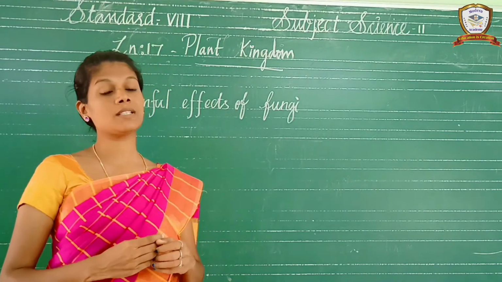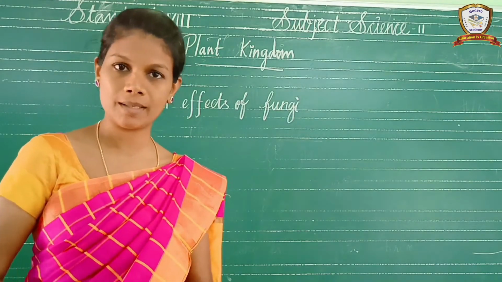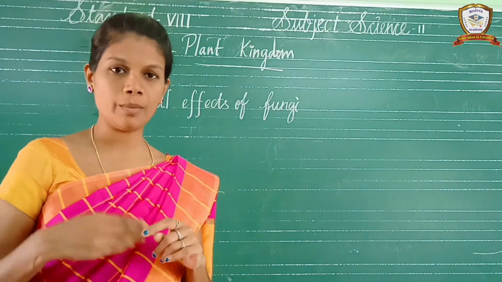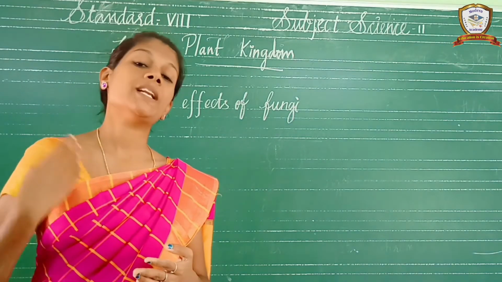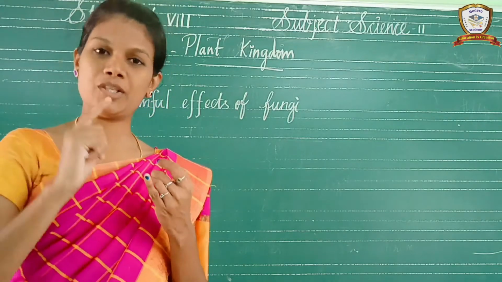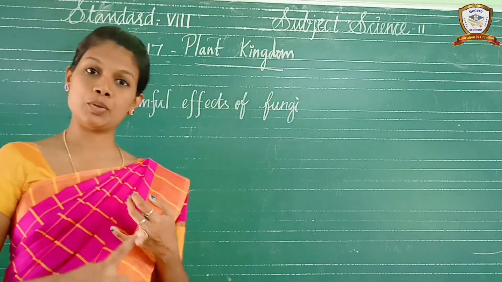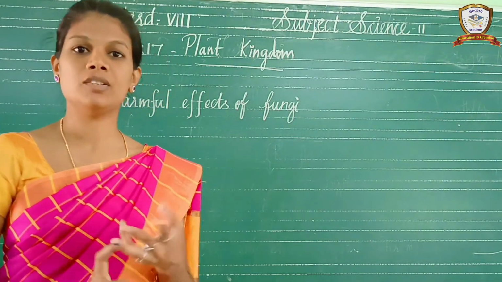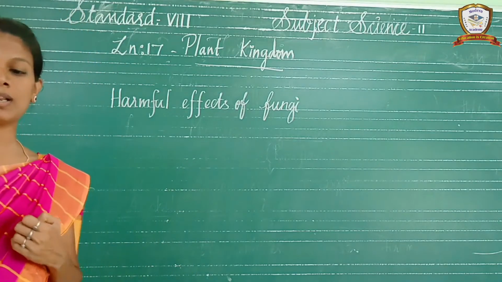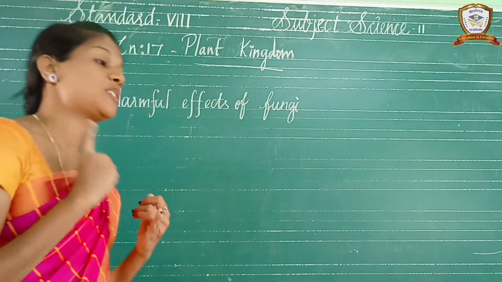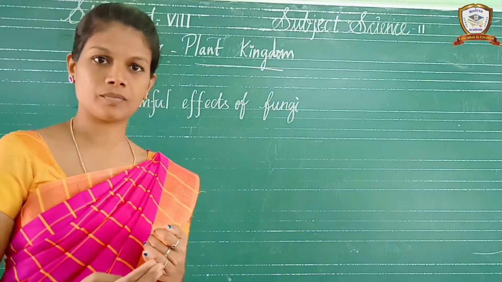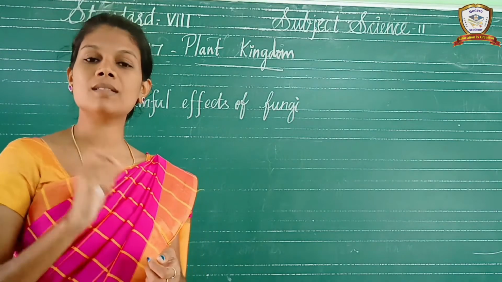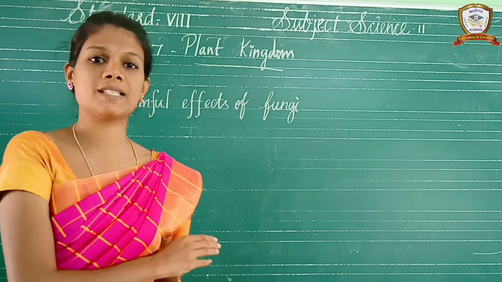What are the classifications? Four categories are there: green algae, blue-green algae, brown algae, red algae. Next, economic importance. It is used as food, and agar-agar is used in the laboratory as a medium, and it is used as gelidium. It is used in space travel to get rid of carbon dioxide, and it is used as SCP. What is SCP? Single cell protein. These are the things we discussed about the algae.